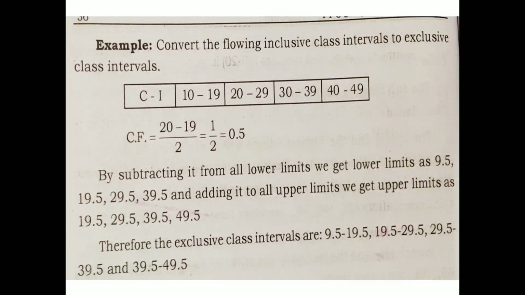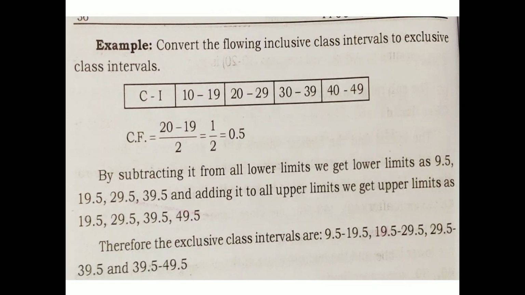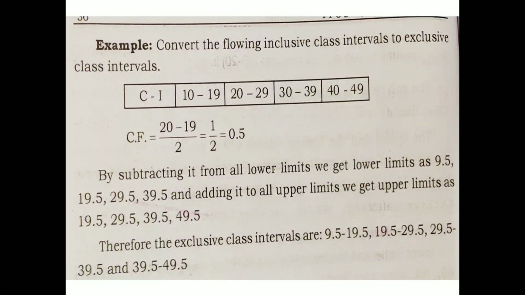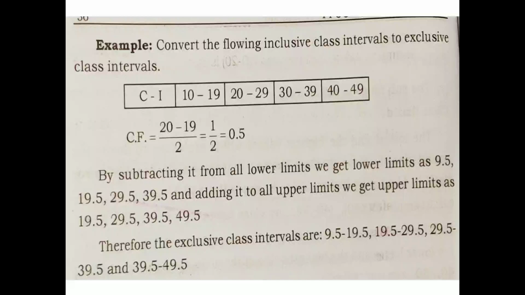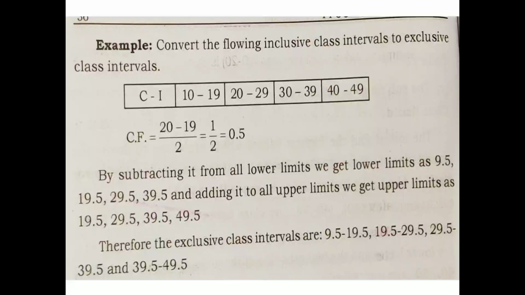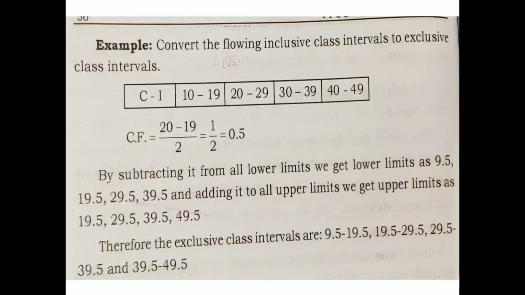See the example. Convert the following inclusive class interval to exclusive class interval. Only the class interval is given: 10 to 19, 20 to 29, 30 to 39, 40 to 49. You see the first class interval and the second class interval. The upper limit of the first class is not the same as the lower limit of the next class. So you have to apply the correction factor.